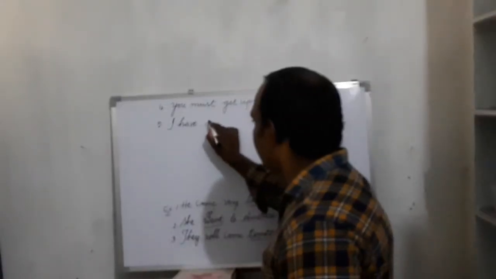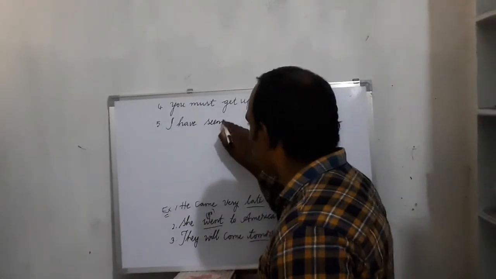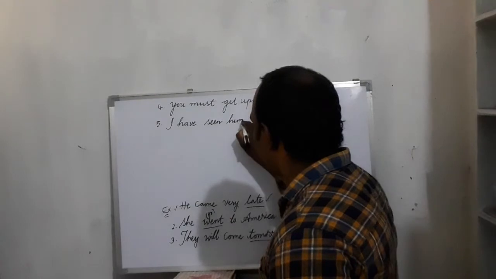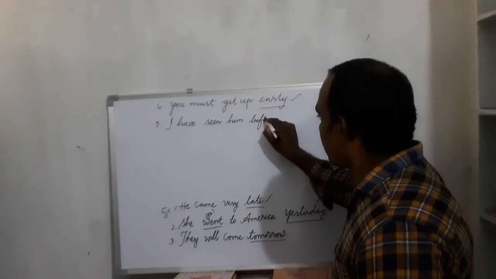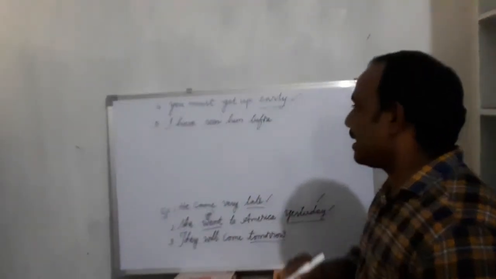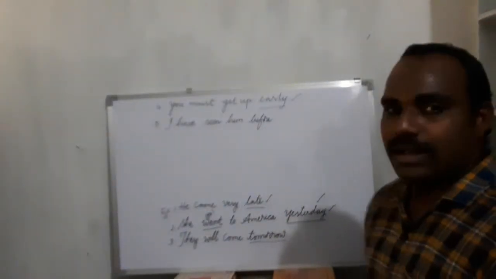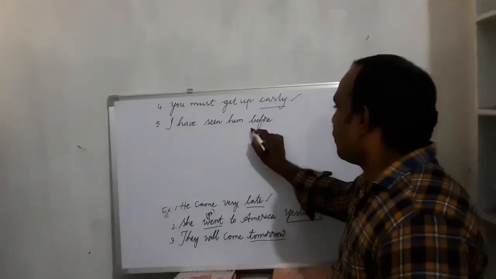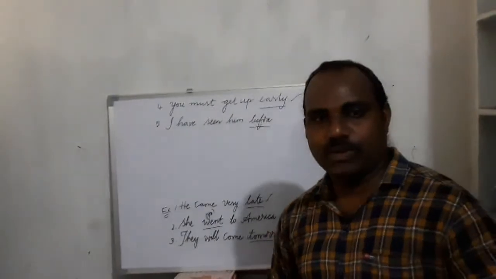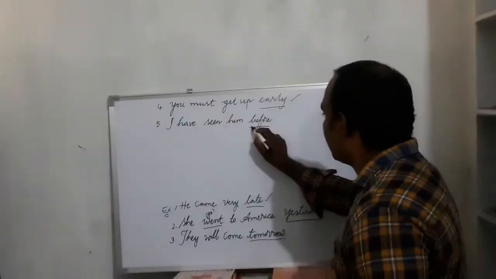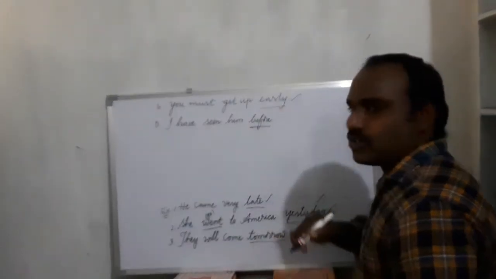I have seen him before. You see, when have I seen him? Before. See, before is an adverb.